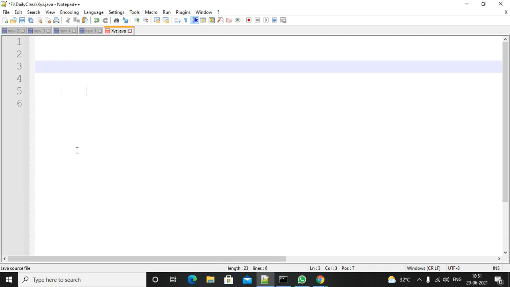So interface is like a class. It contains all abstract methods. That means only requirement specifications, no implementation at all. But this is up to 1.5. 1.5 means up to 1.8.